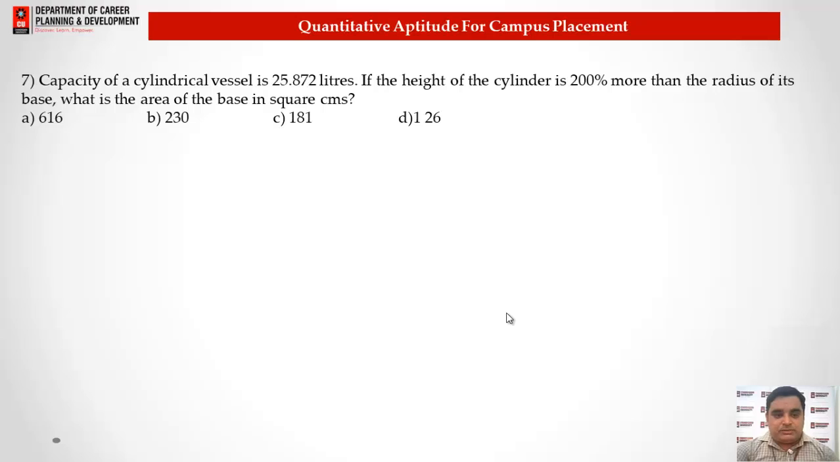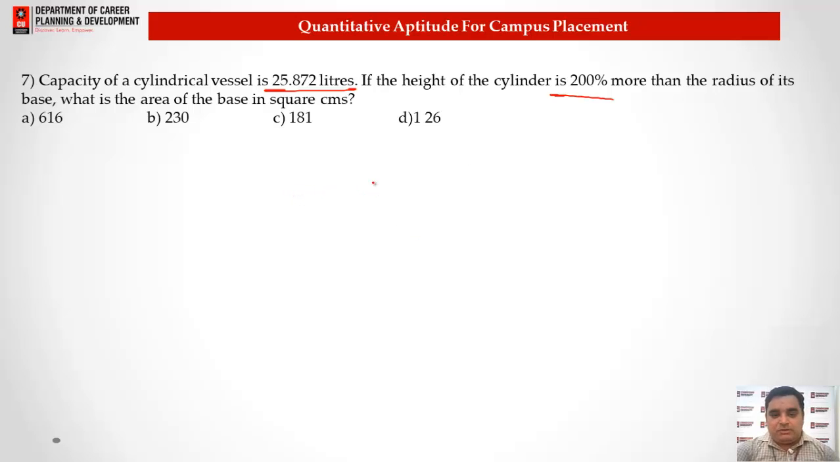Now here we have question number 7. Capacity of the cylindrical vessel is 25,872, right? This type of questions are very interesting and you can save a lot of time. Capacity of the cylinder is 25,872 liters. If the height of the cylinder is 200% more than the radius of the base, what is the radius of the base? What is the area of the base we need to find?